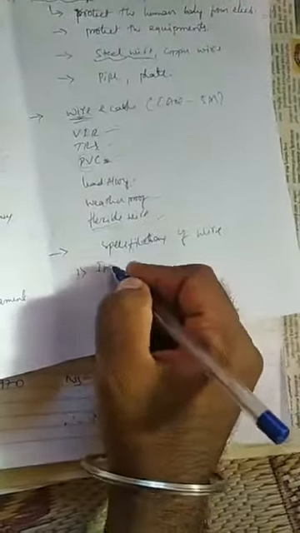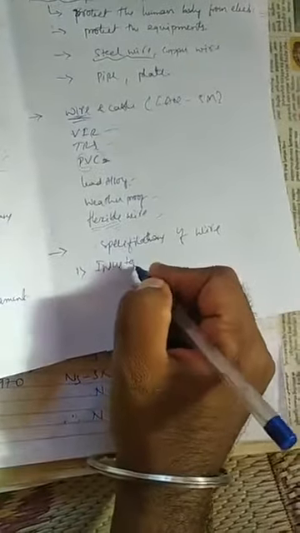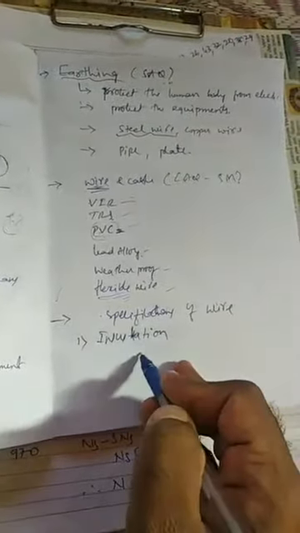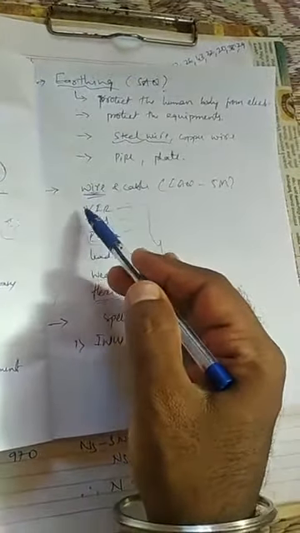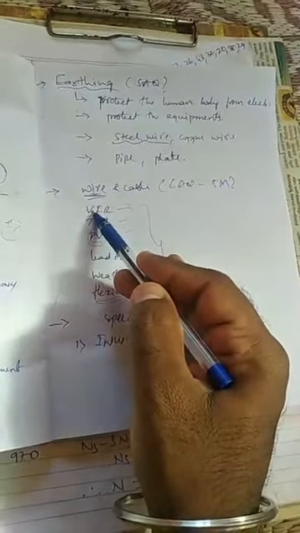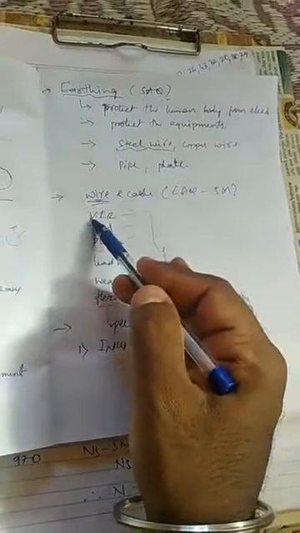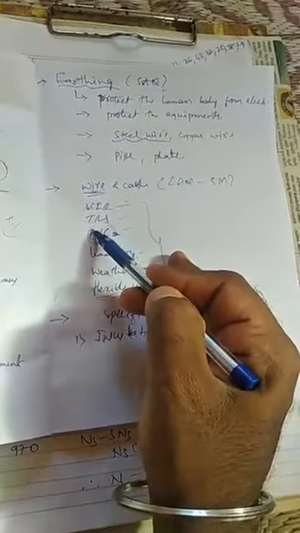First, if you are purchasing any wire, the first thing you look for is its insulation. How is the insulation, whether it is strong or weak, and the type of insulation they have used. Wires are classified based on the different types of insulation.